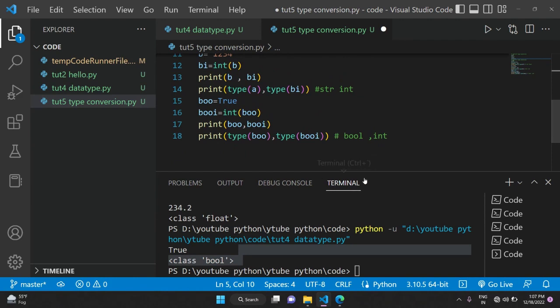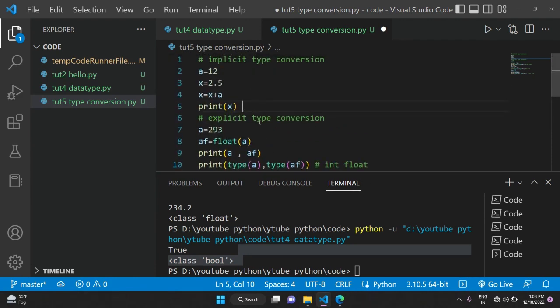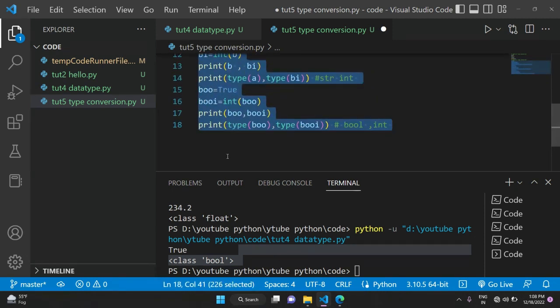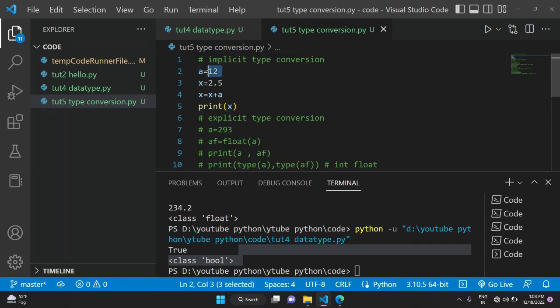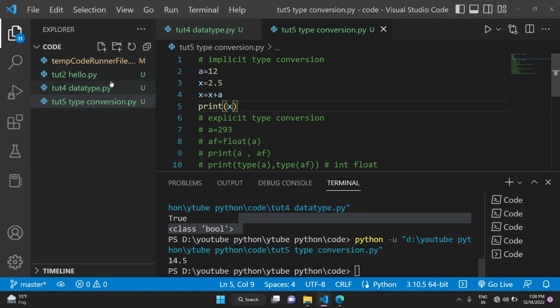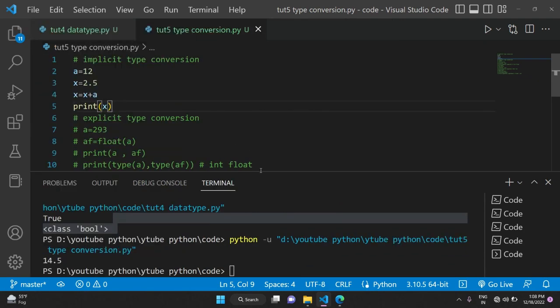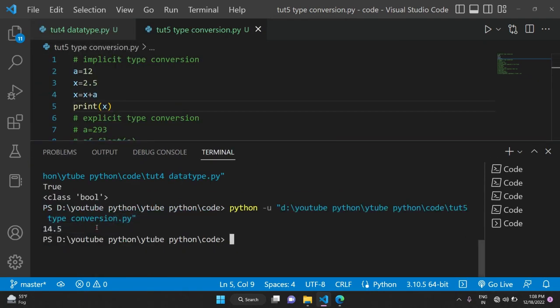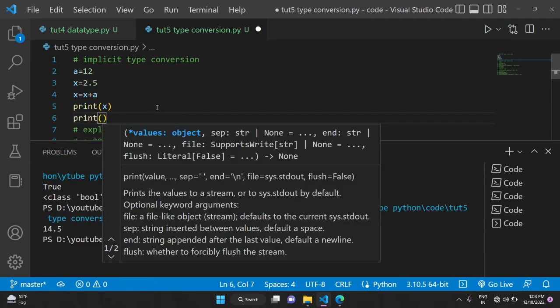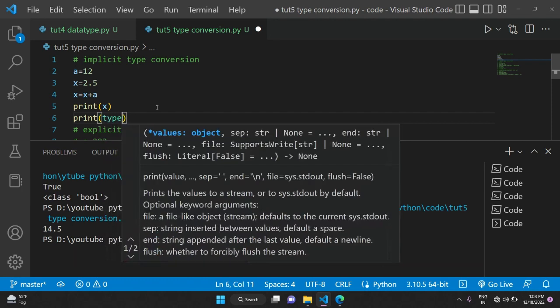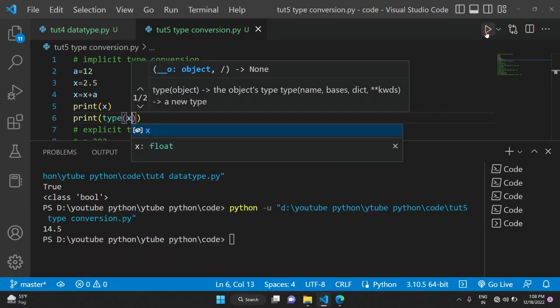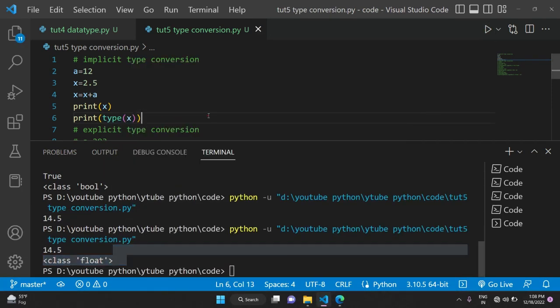First, we will run the implicit type conversion code. a is equal to 12 and x is equal to 2.5, and x is equal to x plus a, and print x. Now you can see it returns 14.5, but its type is float. If you did not understand, I can show you. What is the type of x? Type of x is float. I think you got it.